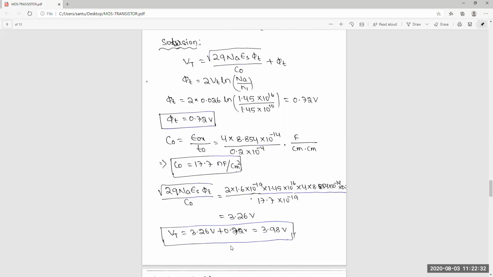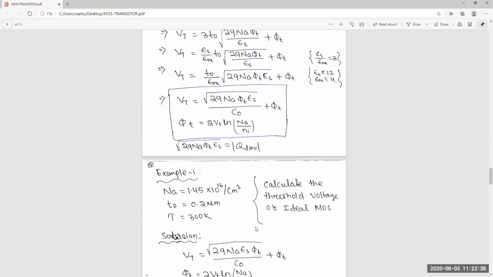Can you please tell the formula of ES again? ES is epsilon S. Epsilon Si is equal to 12, you can put 12.